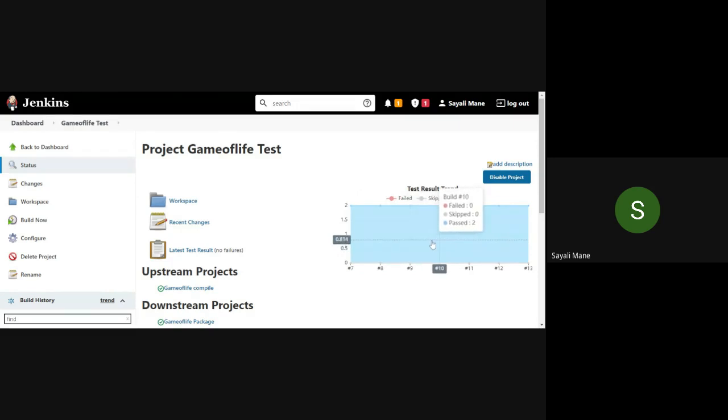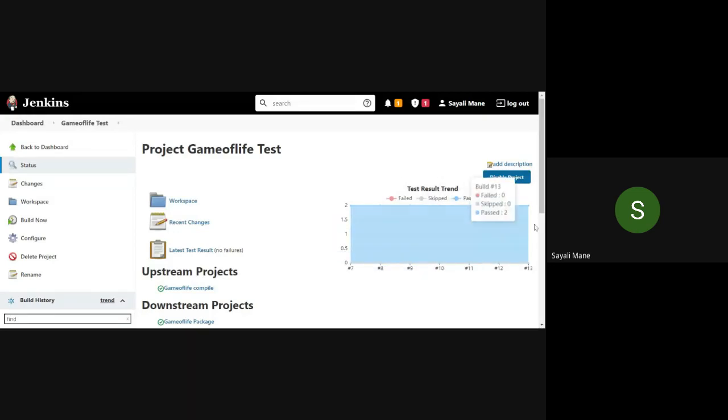Since I've performed multiple builds, that is why build 11, 12, 13 are there. They will also give you the information: failed 0, pass 2, skip 0. So in Viva, if the external asks you how to check the test result for multiple test cases, you can say that by clicking on the respective graph, you can show them.